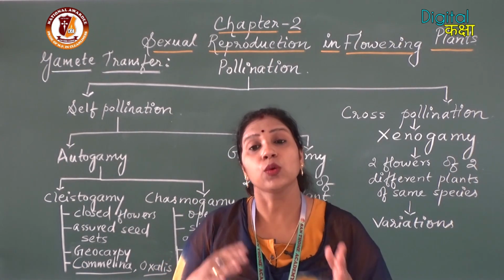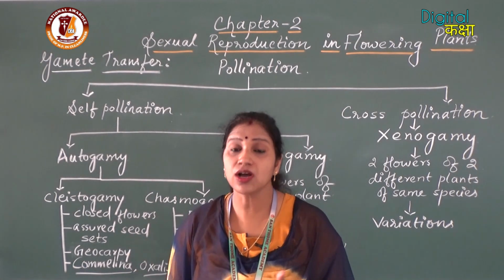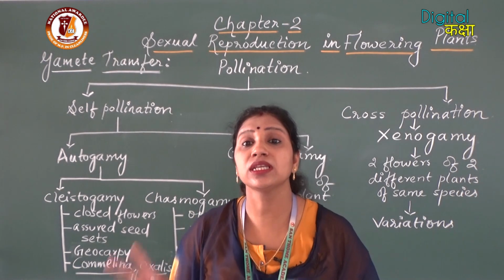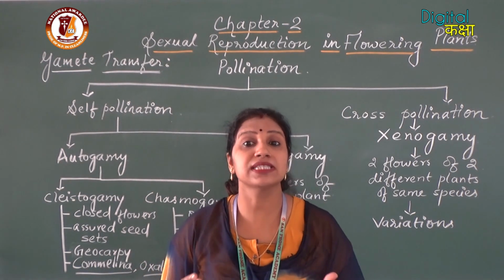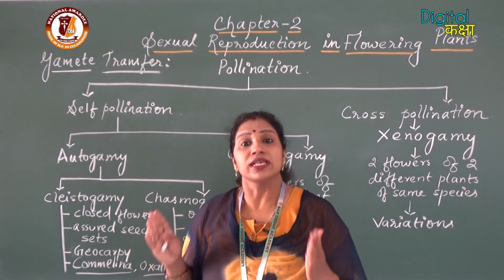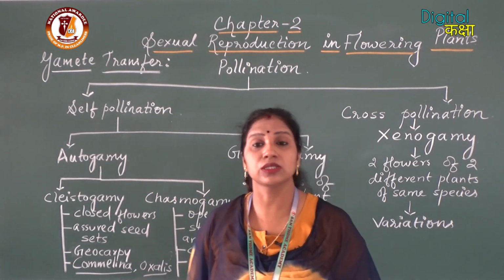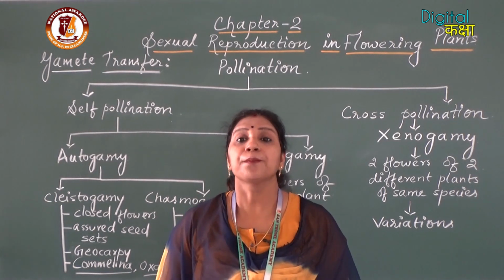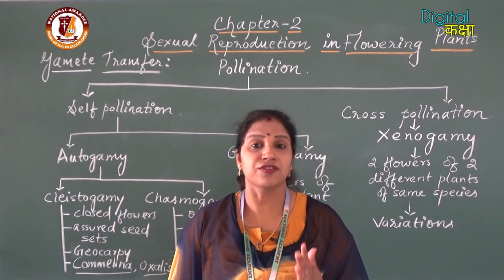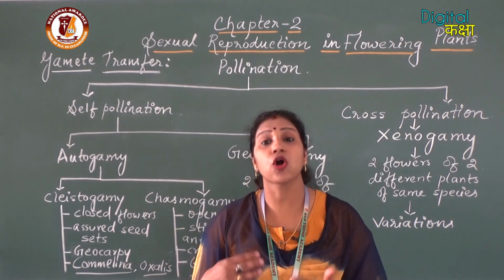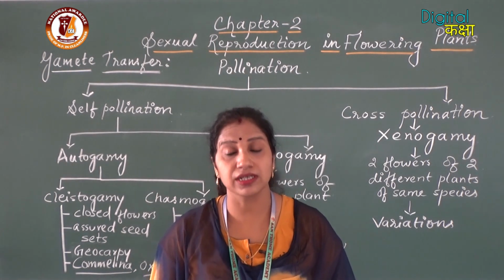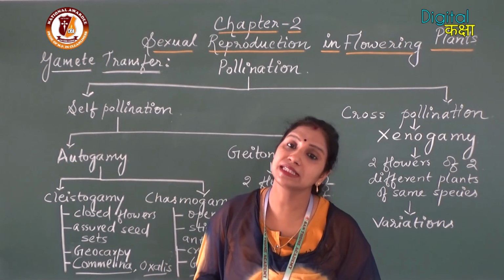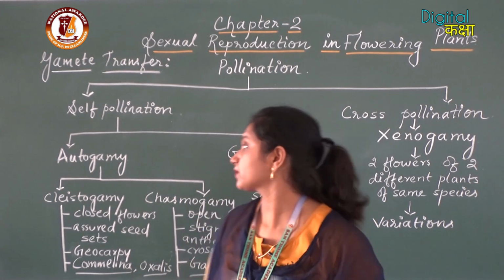It can be within the same flower or between two flowers of the same plant. Whenever pollen grains are transferred between flowers of the same plant or within the same flower, it is called self-pollination.